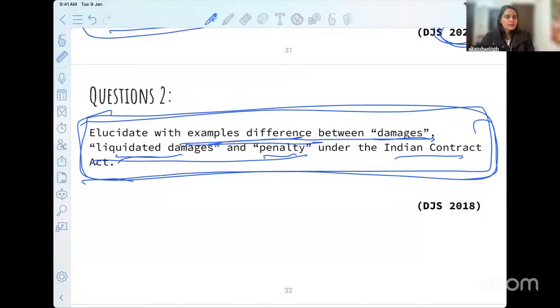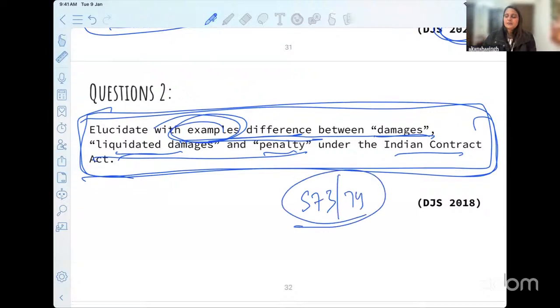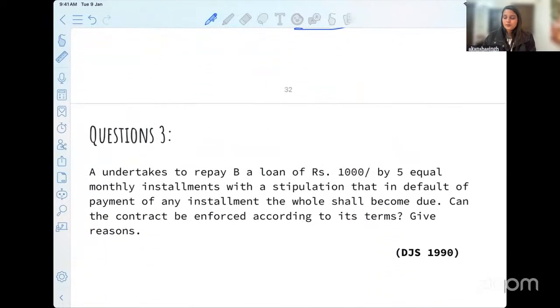So you can just remember the name of the case law that I've given you. You need not write the case law. You can just write down the examples or illustrations on the basis of it. Or even easier, you can refer to the illustrations of section 73 and 74. A good amount of illustrations are present in both the provisions.